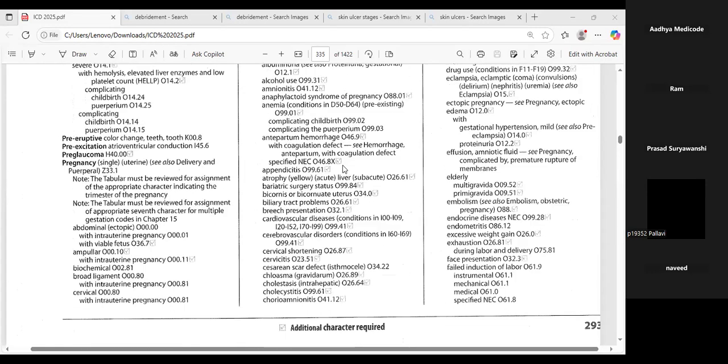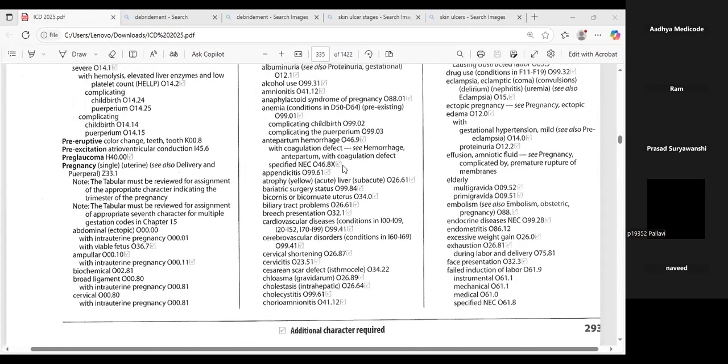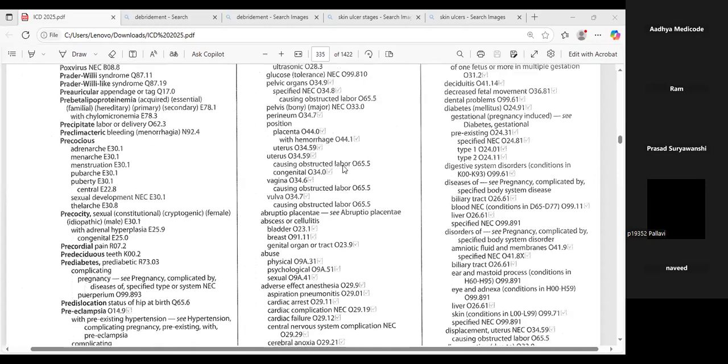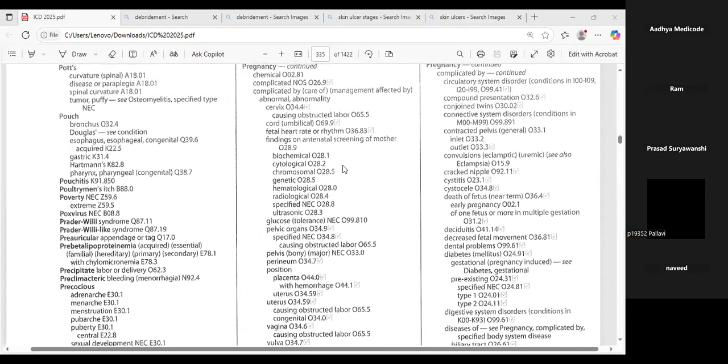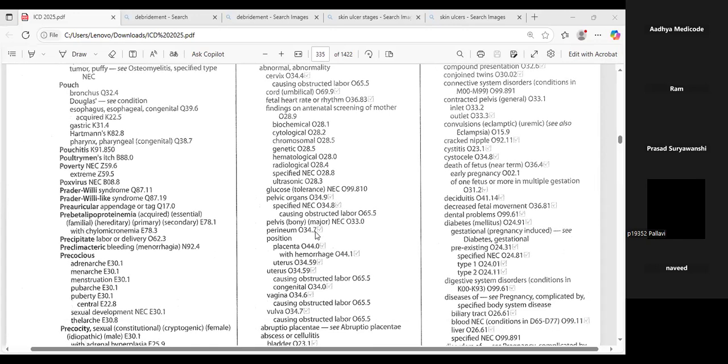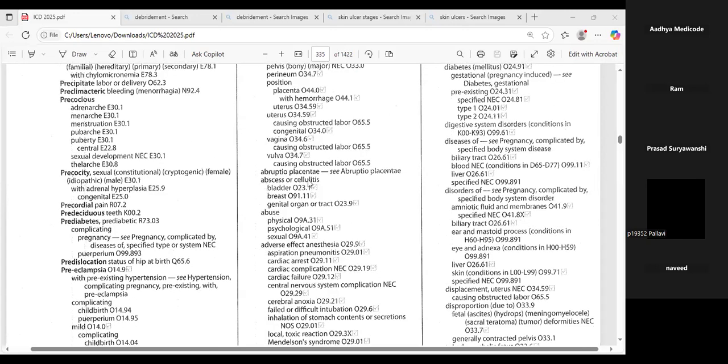So here we have the bladder related condition. You can see the terms here, abscess or cellulitis, and here we have the term bladder. In this scenario, we have cystitis, acute cystitis with hematuria, which is related to the bladder condition.